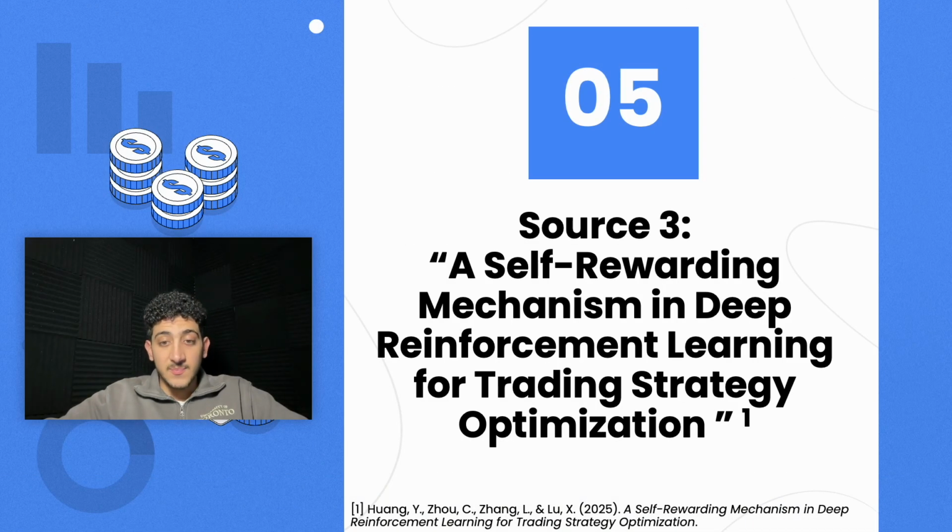Our third and final paper was by a team that's largely in China, and it was about the application of a self-rewarding mechanism to the DDQN in order to allow it to almost learn like a real person would.